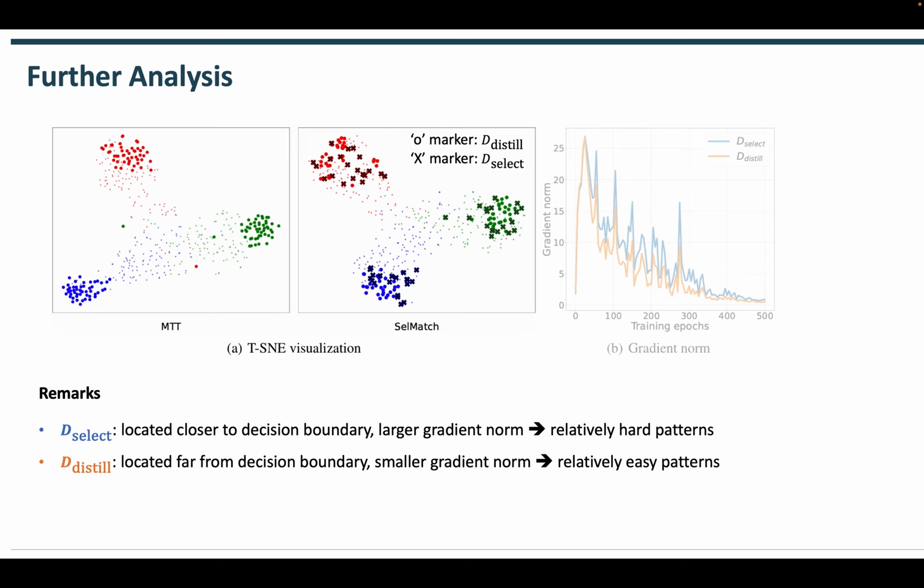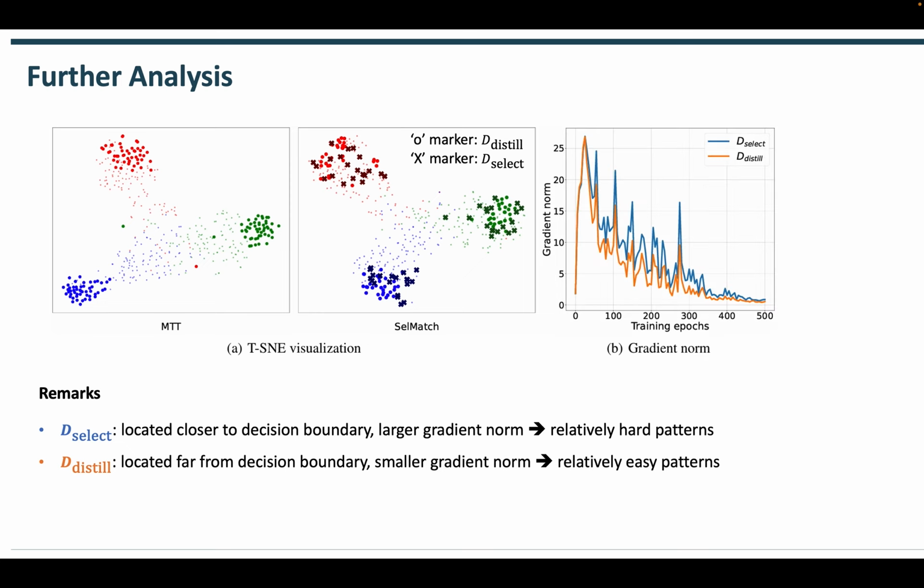We validate our method using TSNE visualization. In the visualization, small dots represent real samples, large circle markers represent distilled samples, and large X markers represent selected samples. We observe that selected samples are located closer to the decision boundary, indicating that the selected set contains more complex patterns than the distilled samples.